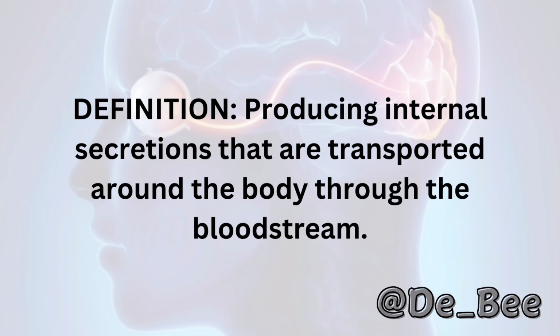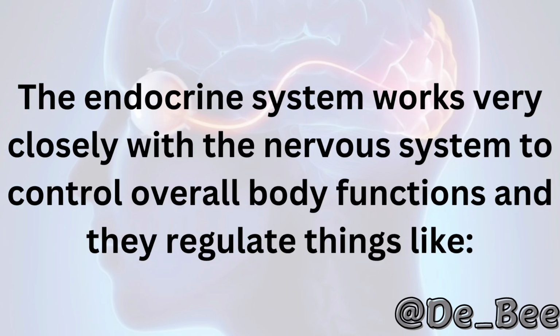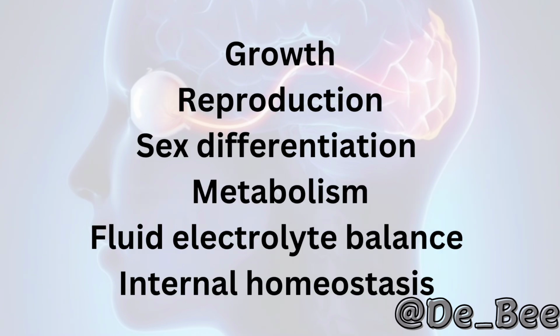Definition of endocrine. Endocrine is producing internal secretions that are transported around the body through the bloodstream. The endocrine system as a whole is a complex network of glands and organs that produce and regulate hormones controlling various body functions. Or, it's a controlled system of ductless glands that secretes hormones which circulate through the bloodstream, to affect cells within specific organs. The endocrine system works very closely with the nervous system to control overall body functions, and they regulate things like growth, reproduction, sex differentiation, metabolism, fluid electrolyte balance and internal homeostasis.